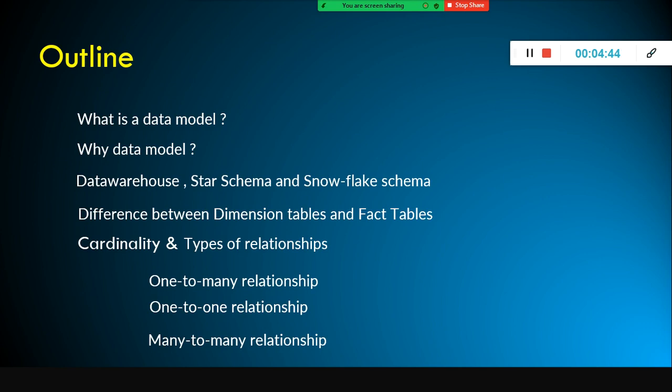The reason is they want to store less data, so that insert, update and delete will be much faster. When the customer orders any item, before he checks out, he might change his mind, he might delete a product, or he might add additional quantity for the product he has already selected. So update and delete operations should also be faster. If your table volume is very high, update and delete operations are very expensive, consuming too much time. And also, if you store historical data in your OLTP system, do you think you can order any item in Amazon in a matter of 2 to 3 minutes?